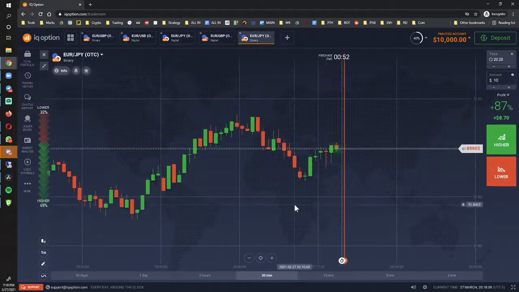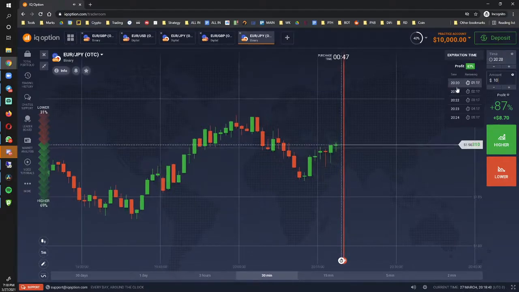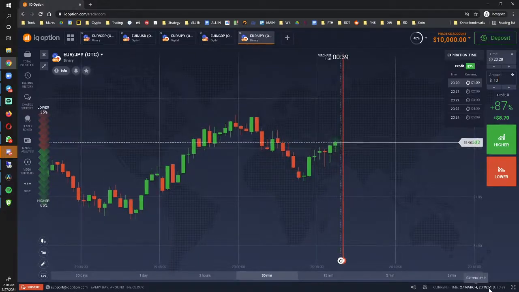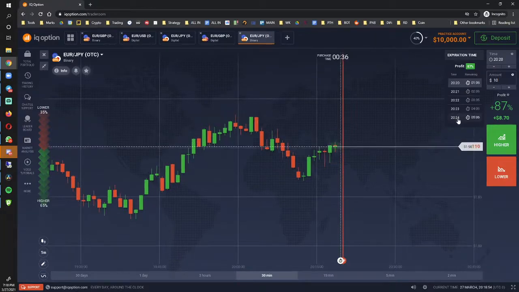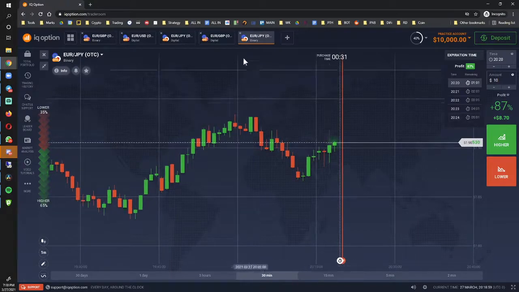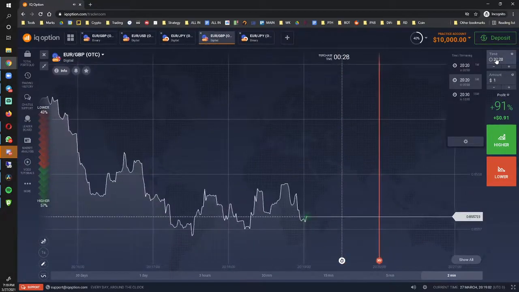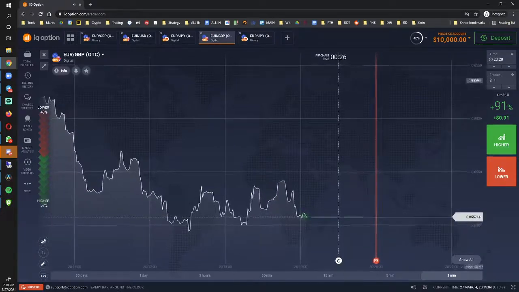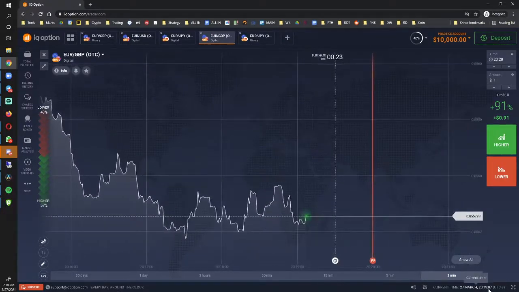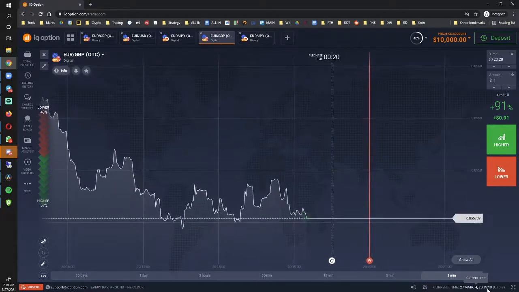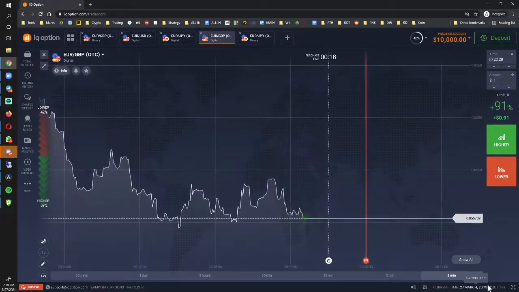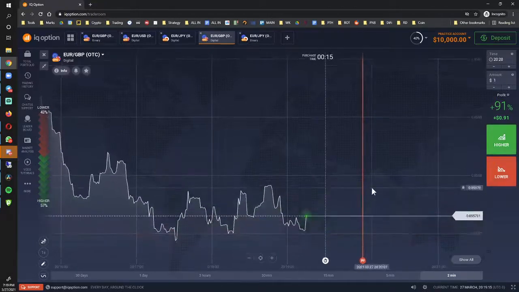So let's say for a 5-minute expiration, I click here, and then 5 minutes from 20 is obviously 25. I'm gonna have to wait until I hit 19 and some change, and it's going to open up that 5 minute or the 2025 expiration time frame. If I want to switch to a digital, that's a different story. If I click here, then it gives me automatically 5 minutes and boom, I'm good. And then the only thing I have to look at is when it hits like 2 seconds before it hits 2020, right? Then I hit for the 5 minutes increment.